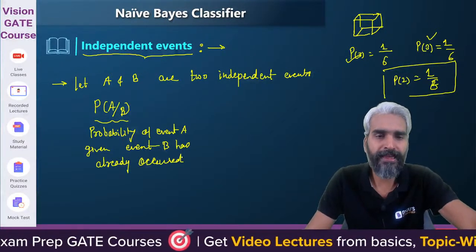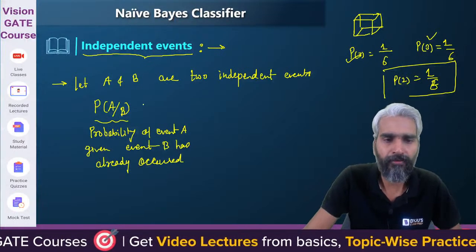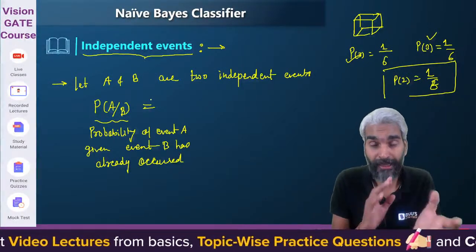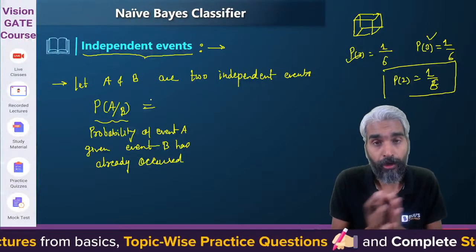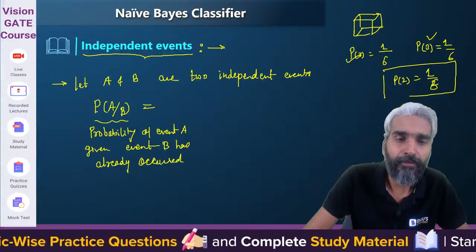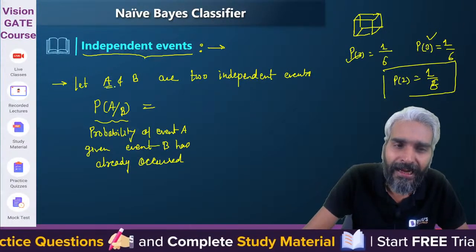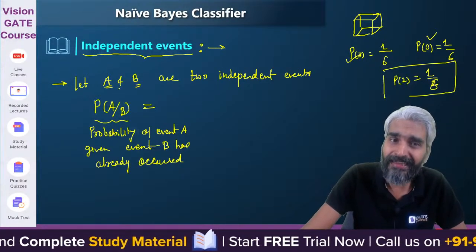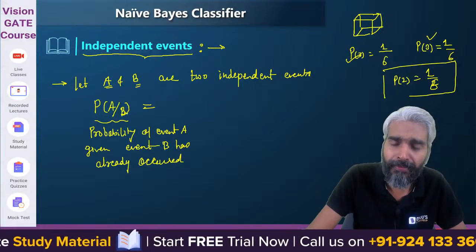Can you please provide me the answer, what will be the probability of A given B? If you know the concept, then give me the answer so that I understand how much depth I need to go. If A and B are independent, does the probability of A depend upon the previous event B that has already occurred?